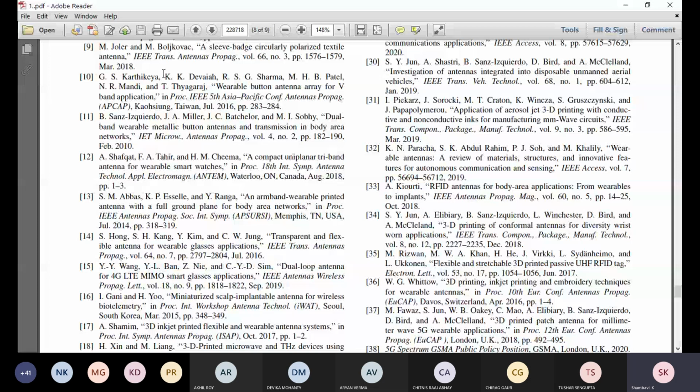First all the authors' names, then the title of your paper, and then the journal. Here it is a conference, and here an IET journal; the journal name should be in italics. Then the volume number, which corresponds to the year, then the month.